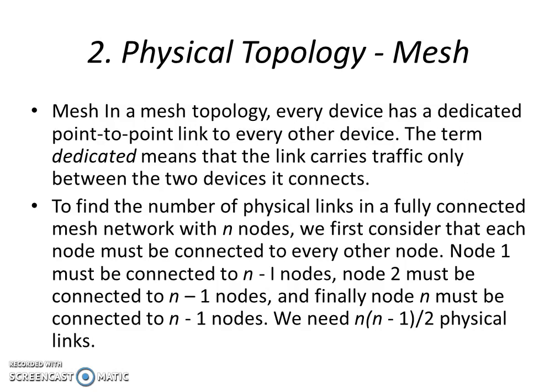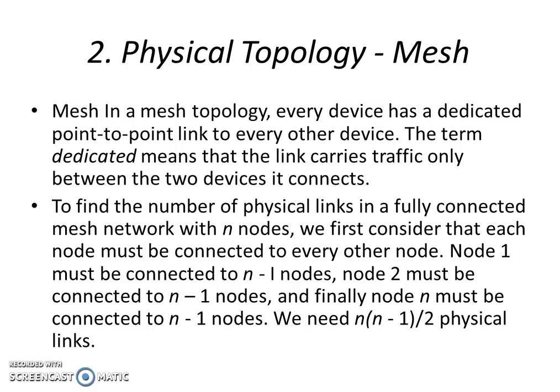Why n minus 1? For example, with 4 nodes, the first node will be connected to the other 3 nodes, so 3 links, that is n minus 1. Why divided by 2? Because the point-to-point links between the nodes are bidirectional. Both nodes can send as well as receive information on the same link. That is why we divide by 2.